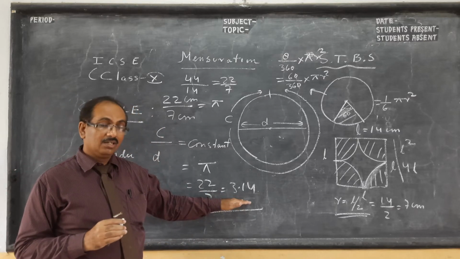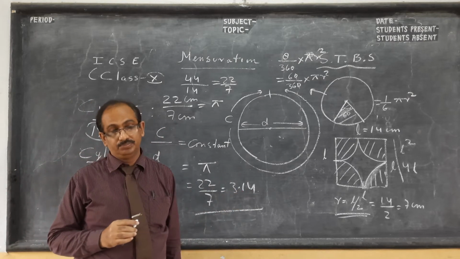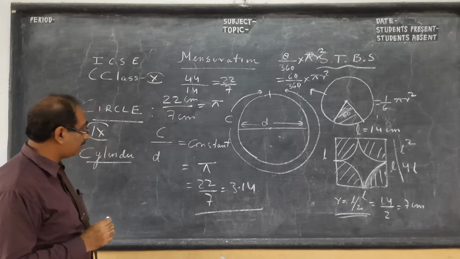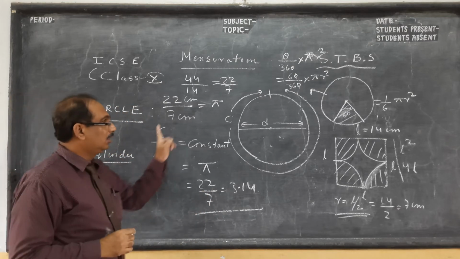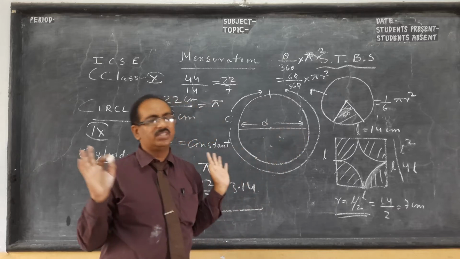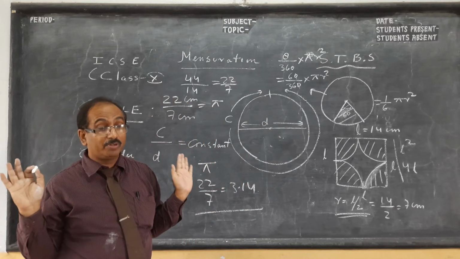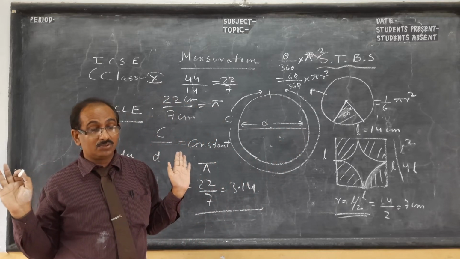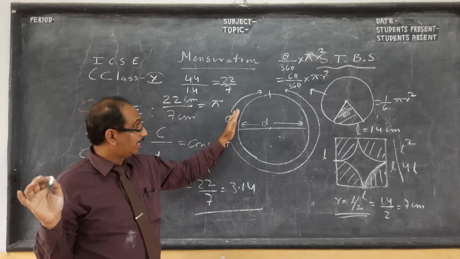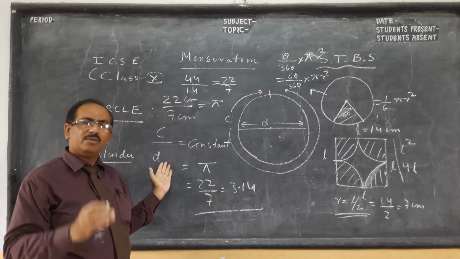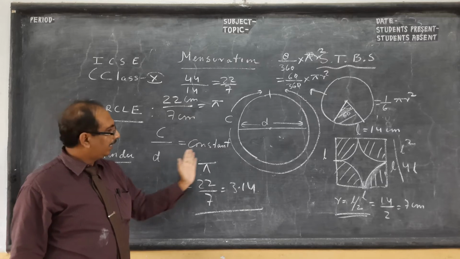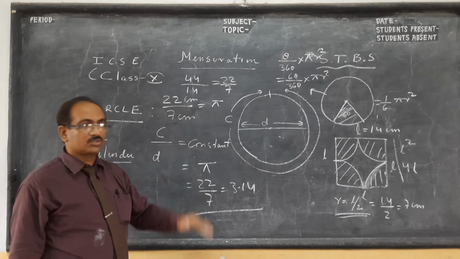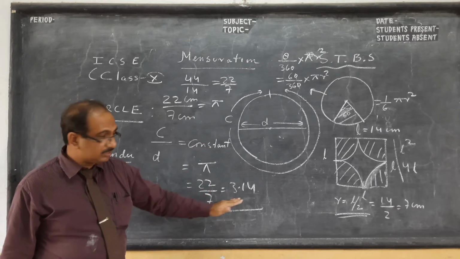If it is mentioned, you will take that value. Otherwise, 22 by 7. So I hope you have understood once more. Circumference by diameter is always constant. Any size, this people knew before Christ, maybe more than 2200 or 300 years back, that circumference of a circle by diameter, any size, is constant. And that constant is called pi, and pi roughly is this value.